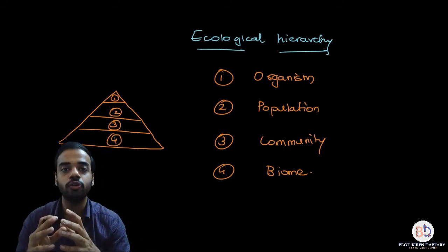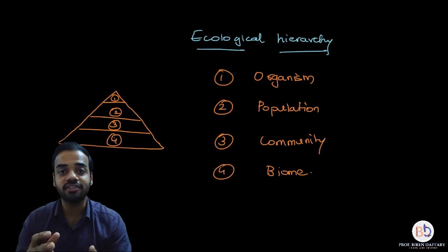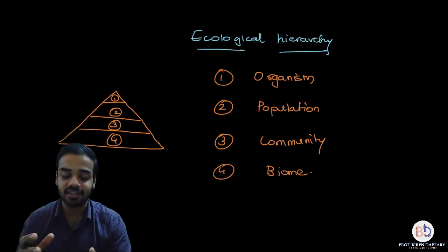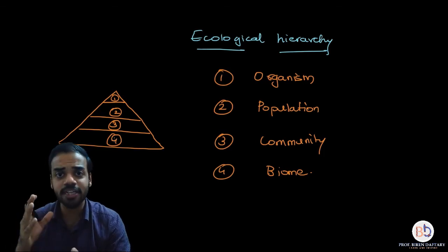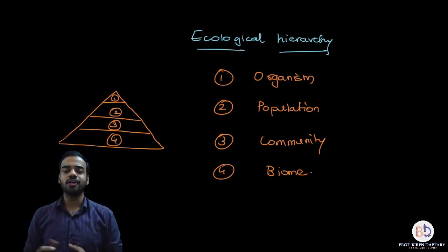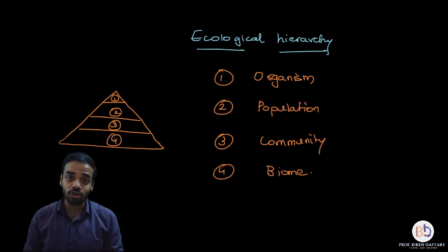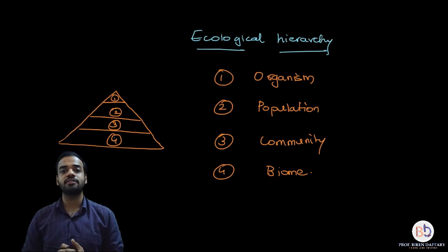Now you have to understand all these terms. Normally these terms are asked as definitions in examinations, written theory tests. What is the meaning of an organism? Now everybody knows a single living thing can also be called an organism. It can be a plant, it can be an animal, it can be a microorganism, it can be a virus. Okay, but how will you define an organism?